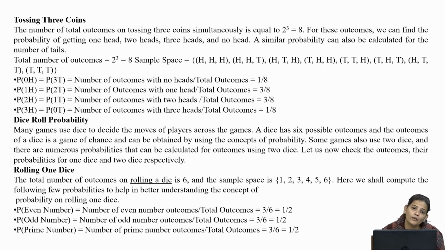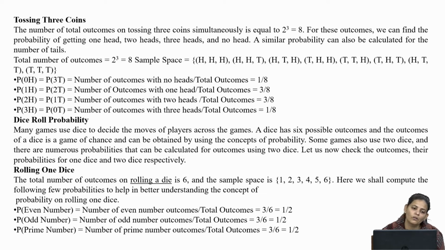Then probability of having 2 heads and 1 tail, the number of outcomes with 2 heads divided by total outcomes, will also be 3 by 8, you can see in the sample space. And last is probability of having 3 heads and no tail. Probability will be the number of outcomes with 3 heads divided by total outcomes, that is 1 divided by 8. So that's about tossing of a coin.